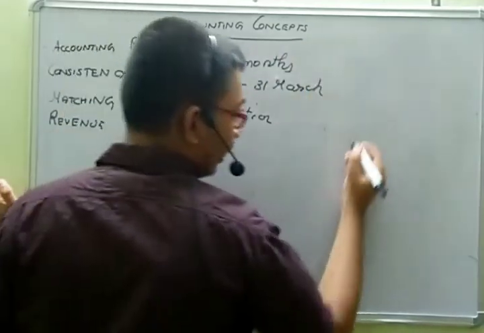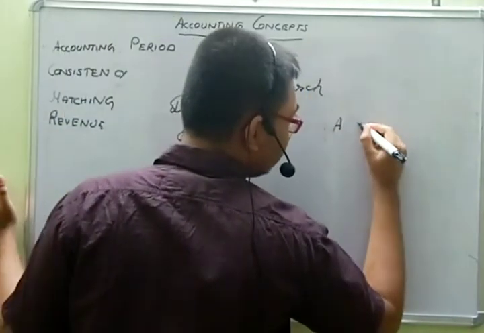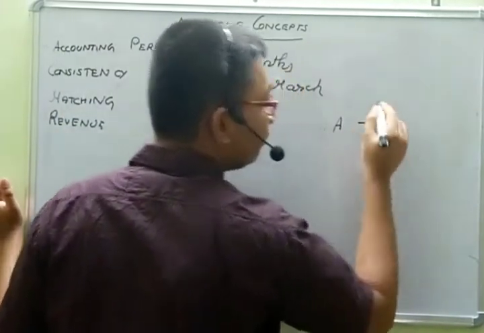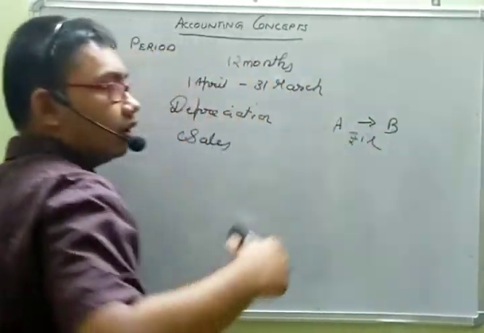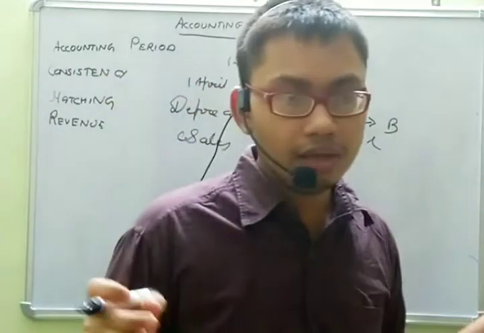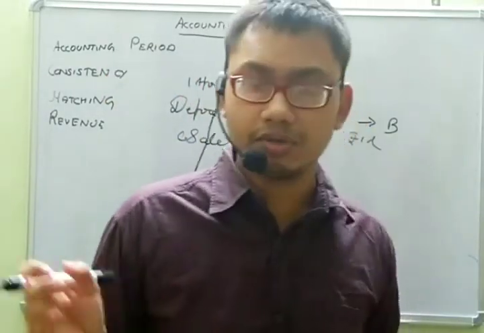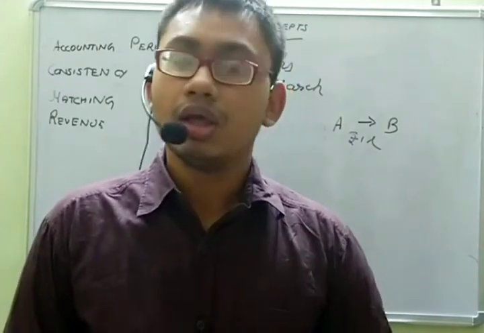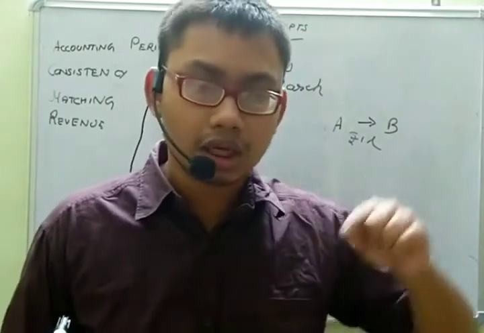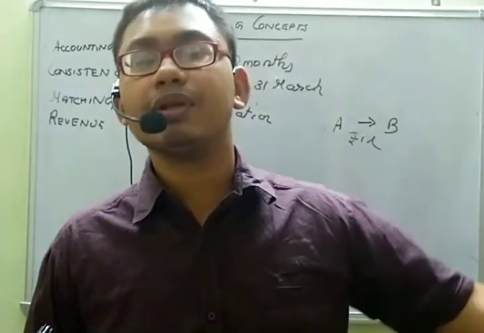Let me say A is telling B that A will be selling goods worth rupees 1 lakh next month. Should the sale be recognized now or next month?